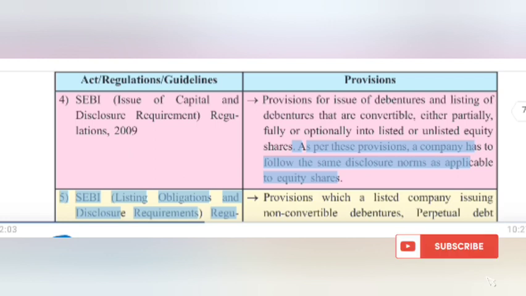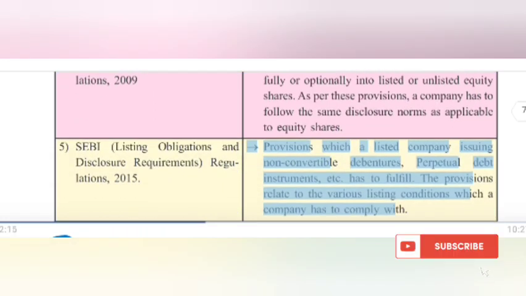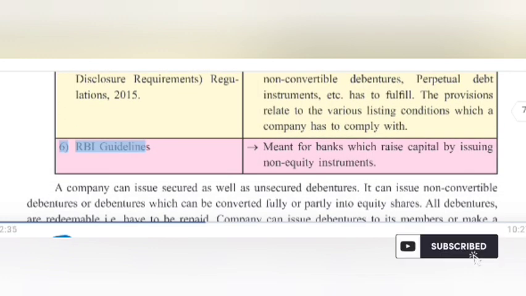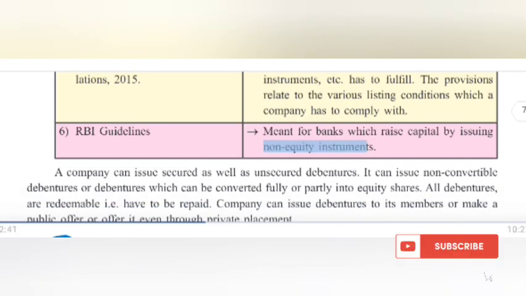5. SEBI Regulations, 2015: provisions which a listed company issuing non-convertible debentures, perpetual debt instruments, etc. has to fulfill. The provisions relate to the various listing conditions which a company has to comply with. 6. RBI Guidelines: meant for banks which raise capital by issuing non-equity instruments.